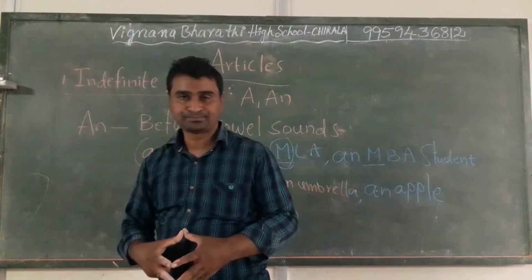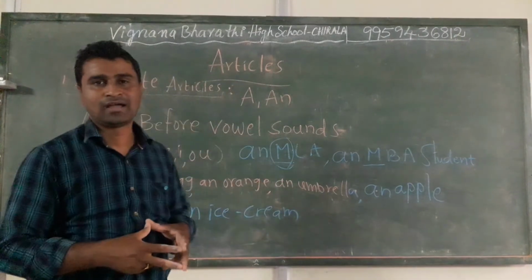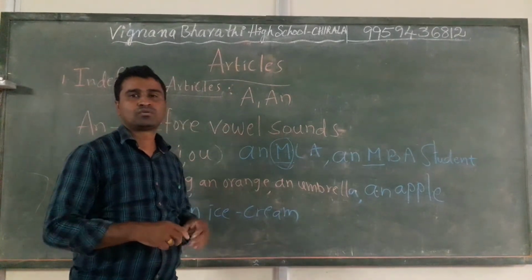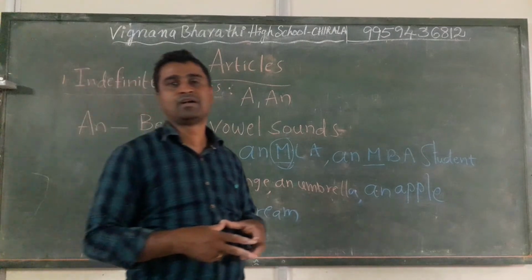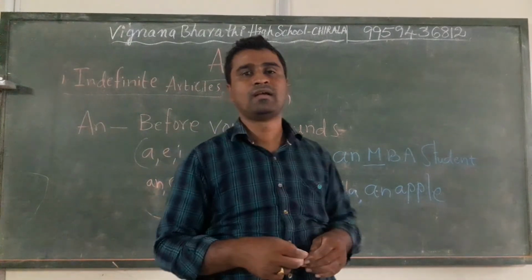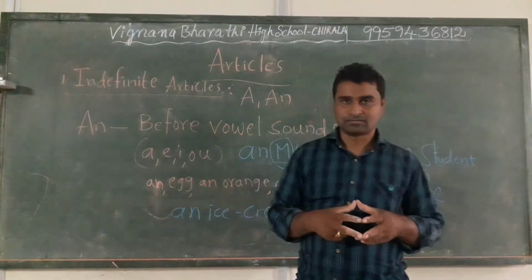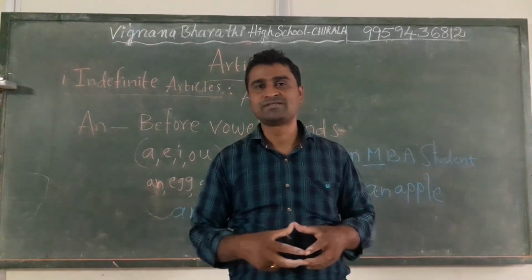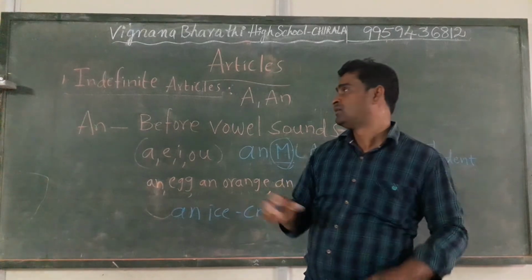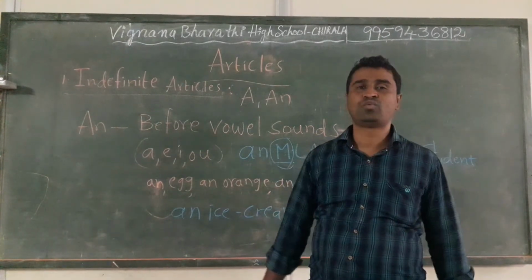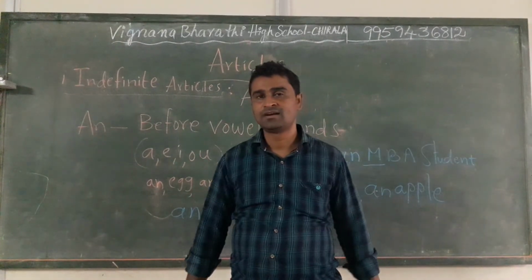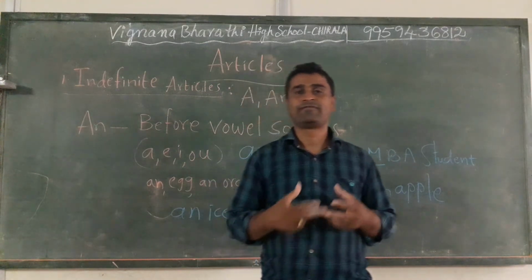So students, articles are used to tell about the quantity of a noun and the specific noun. There are two types of articles. One is the indefinite article and two is the definite article.